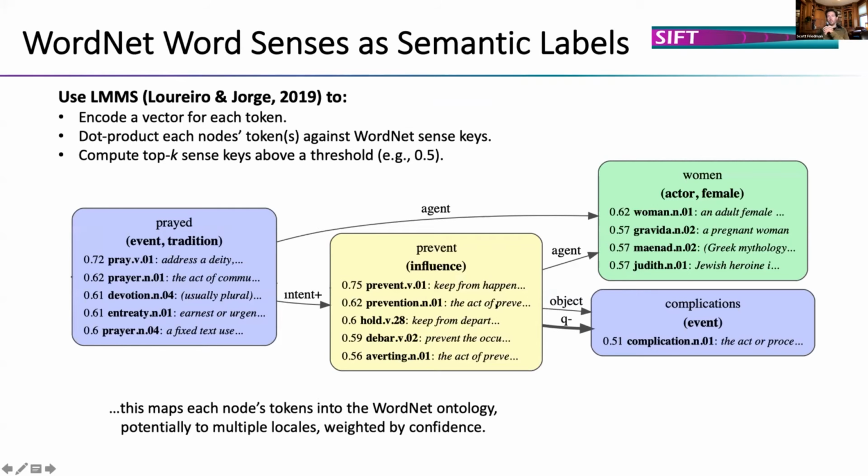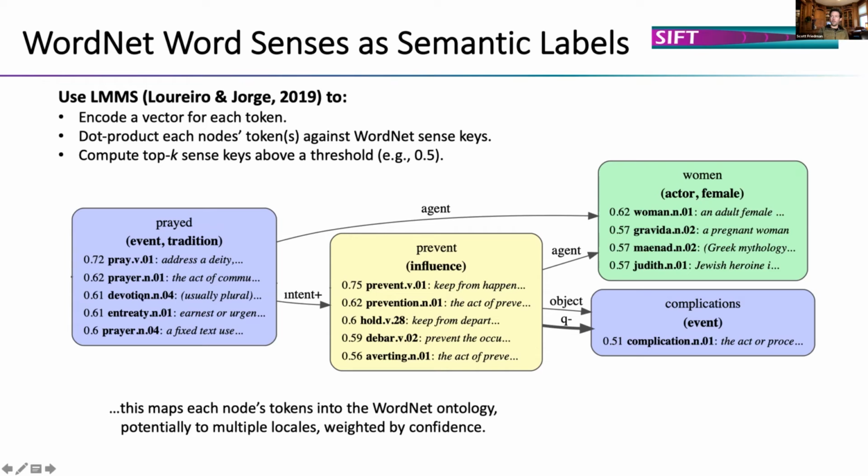After that, our system uses the language modeling makes sense package to encode a vector for each token within a node. So prayed is a token, for example, and it dot products each encoded vector from a token against WordNet sense keys, which also have vectors. This allows us to compute the top k sense keys above a certain threshold, such as 0.5, which we use here.